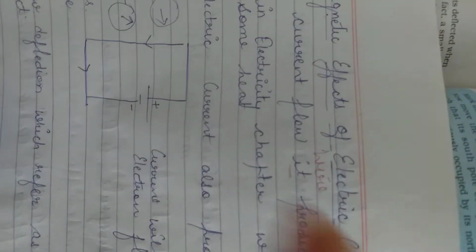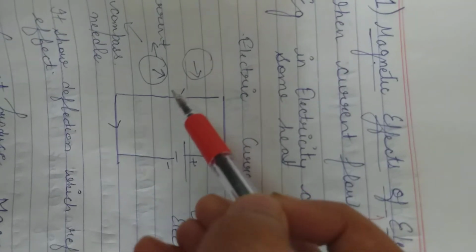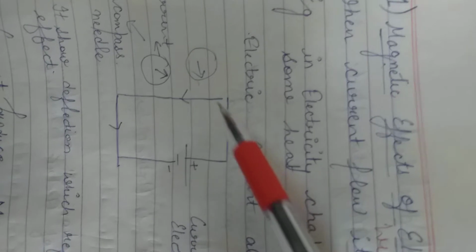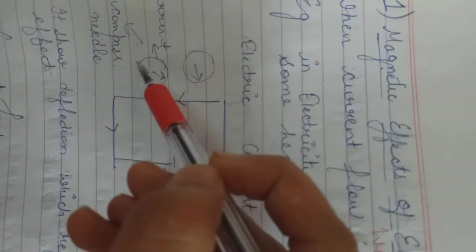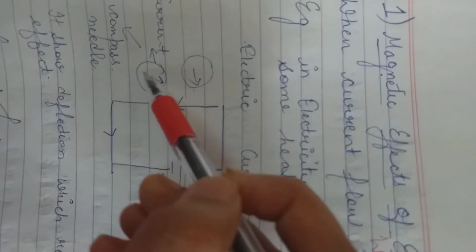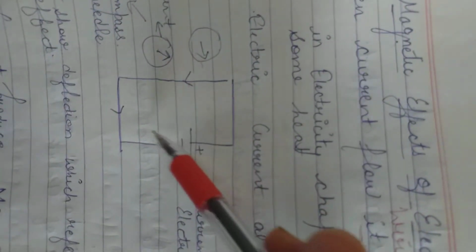Similar is the case of the magnetic effect. Electric current also produces a magnetic effect. For example, this is a circuit having the voltage. Earlier there is no deflection in the compass, but when current starts flowing through it, it shows some deflection. Earlier it was this, and when current passes through it, it shows some deflection. So it is the indication that a magnetic effect is also present in a circuit, as electric current flows through the wire.